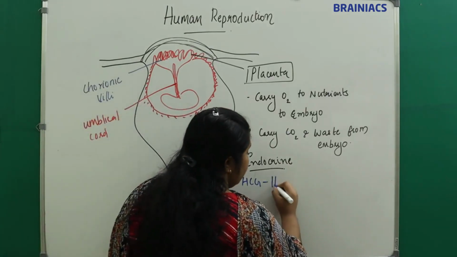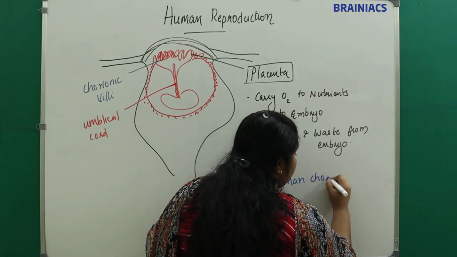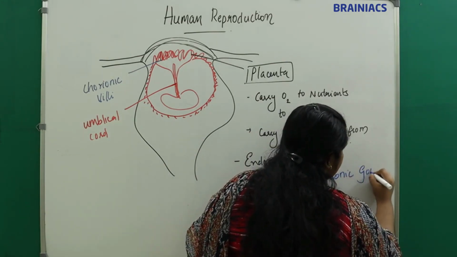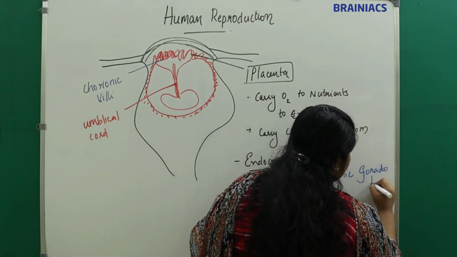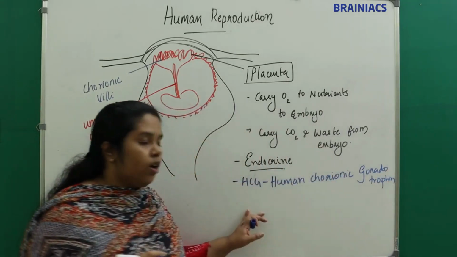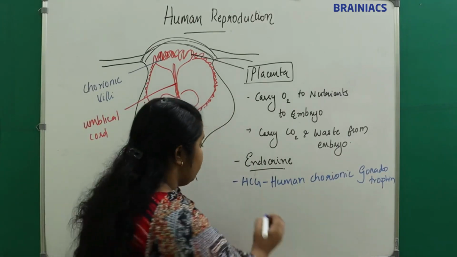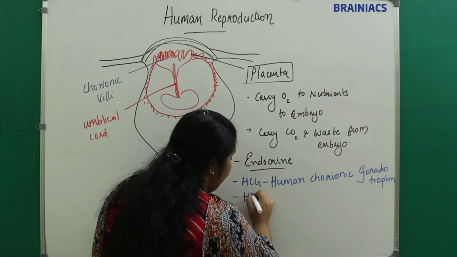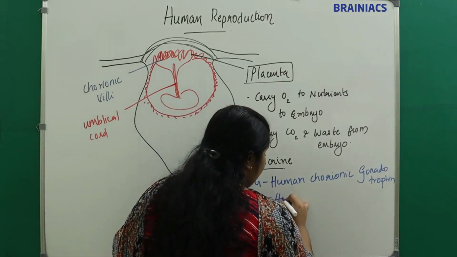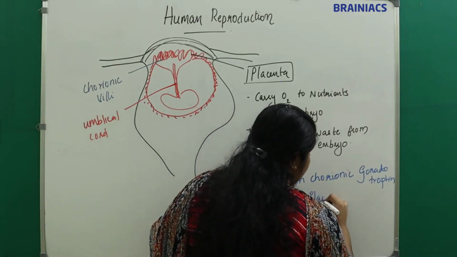Then it will secrete human placental lactogen, HPL.